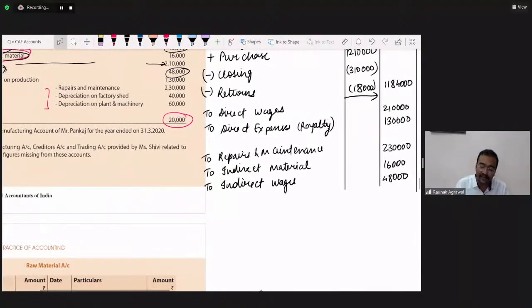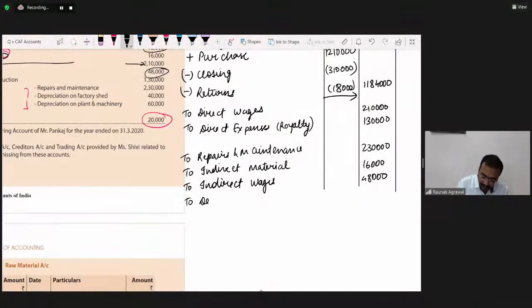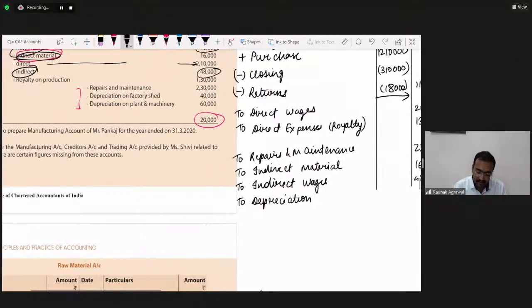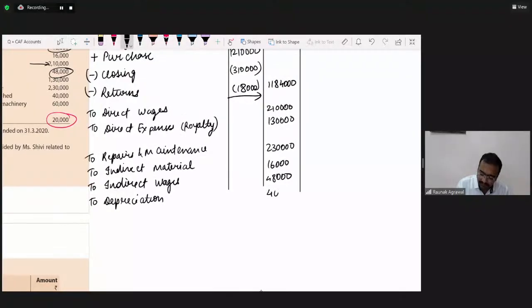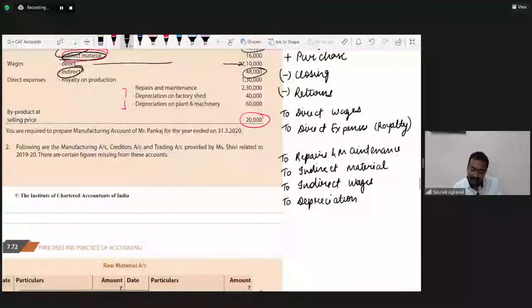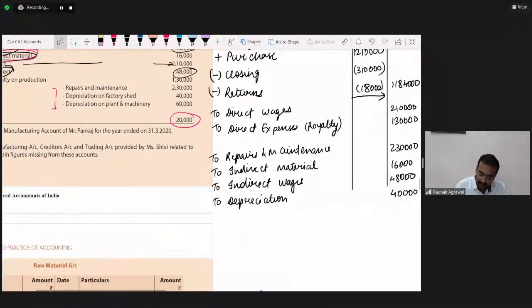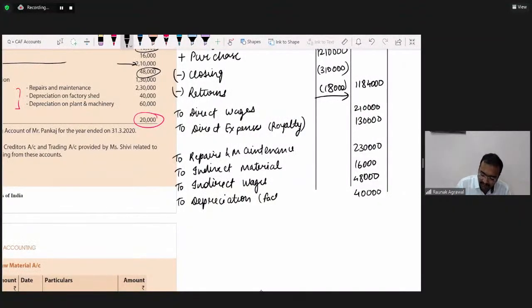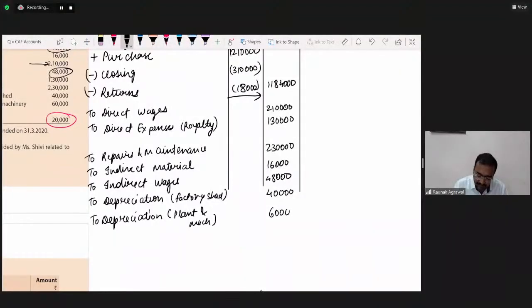To depreciation on factory shed. What is the figure? 40,000. Next, what is given? Depreciation on plant and machinery. So we should write factory shed in the bracket, and to depreciation in bracket plant and machinery. What is the figure? 60,000.